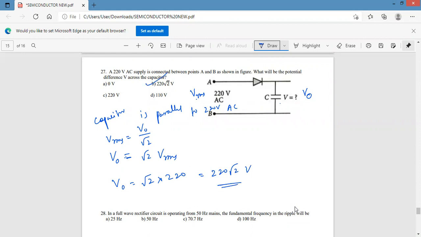Option B. So your capacitor is parallel to the AC input voltage. Therefore, whatever the AC input voltage we are giving is the RMS value. It is passed through the diode and capacitor. It's a half-wave rectifier, hence it converts into DC voltage. So therefore it is V naught. You have to relate V naught with VRMS: VRMS is equal to V naught by root 2, or V naught is equal to root 2 VRMS. V naught is equal to 220 root 2.